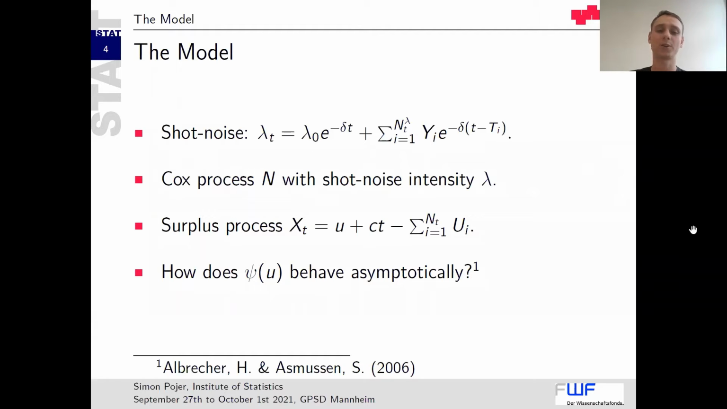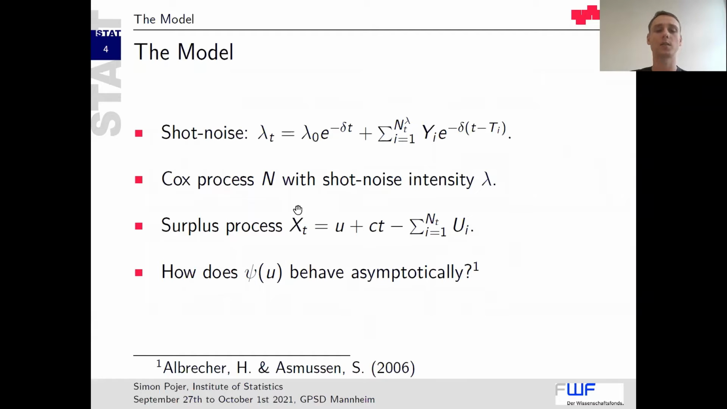What is a Markovian short noise model? A Markovian short noise process is a process of the following form. We have some starting value lambda 0, and at random times governed by a Poisson process, we get shock events which increase our process, and in between we have an exponential decay which reduces the process.